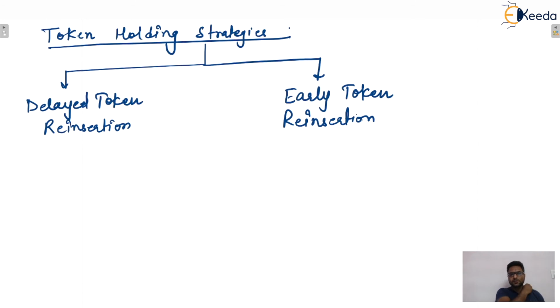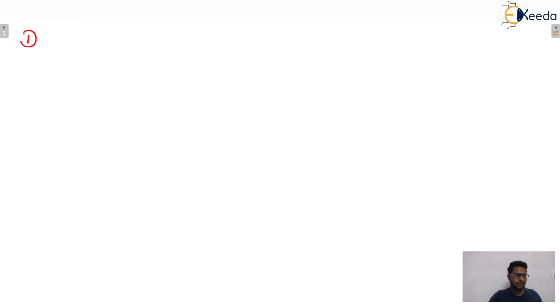So these two strategies are implemented. I'm going to discuss them one by one. Let us consider the first one, delayed token reinsertion.